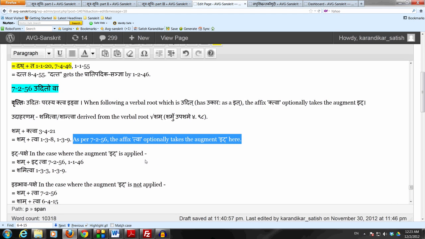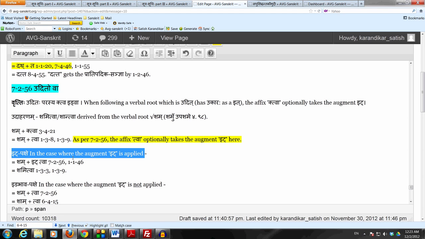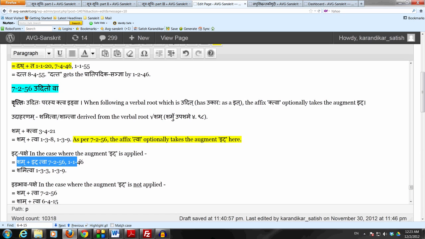There will be two cases. When we apply the idagamaha, then we get the form sham plus it tva by 7.2.56 udito va vikalpena. Aadyantau takitau. The it agamaha joins at the beginning of the term tva, and then remove the it letter by halantyam, tasya lopaha. We get the form shamitva.